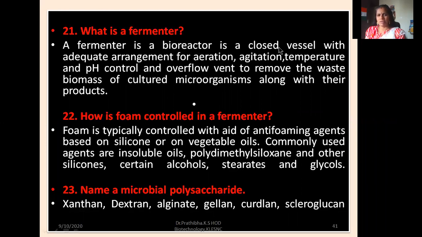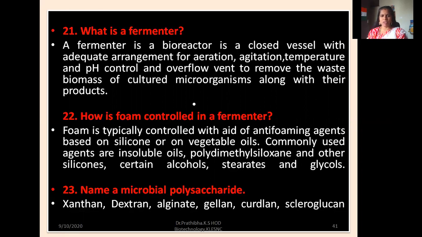A fermenter is a bioreactor and is a closed vessel with adequate arrangement for aeration, agitation, temperature, and pH control, and an overflow vent to remove the waste biomass of cultured microorganisms along with the products. Whenever you are asked to briefly explain the stirred tank fermenter, airlift fermenter, or any other fermenter, you can give this particular definition of the fermenter. You can start with different types.